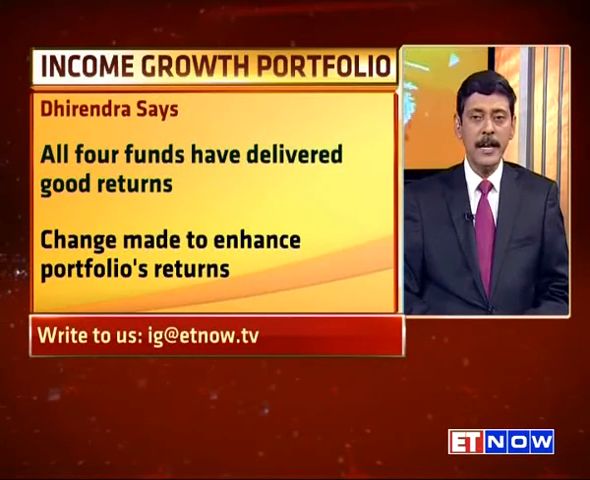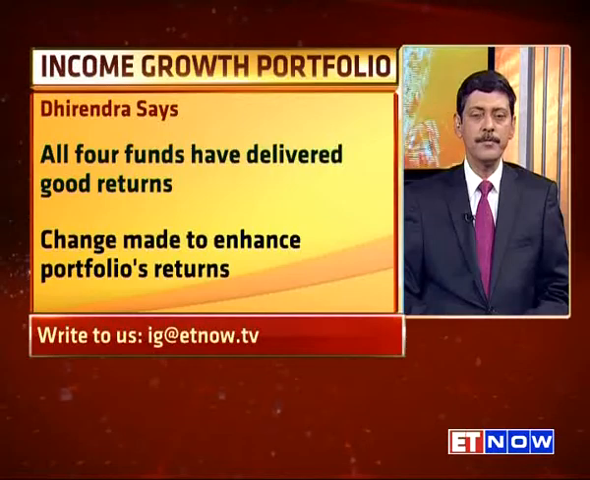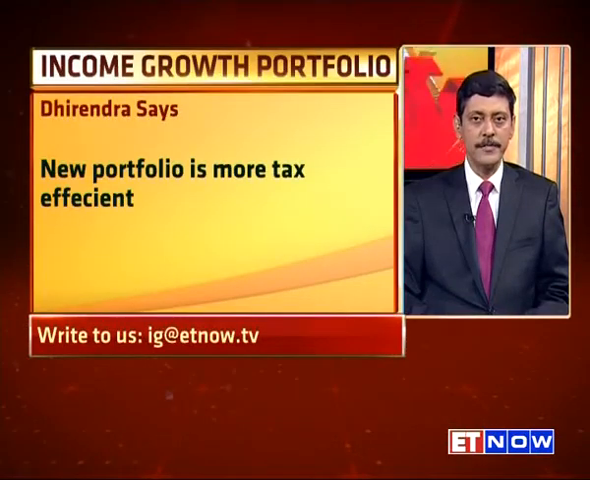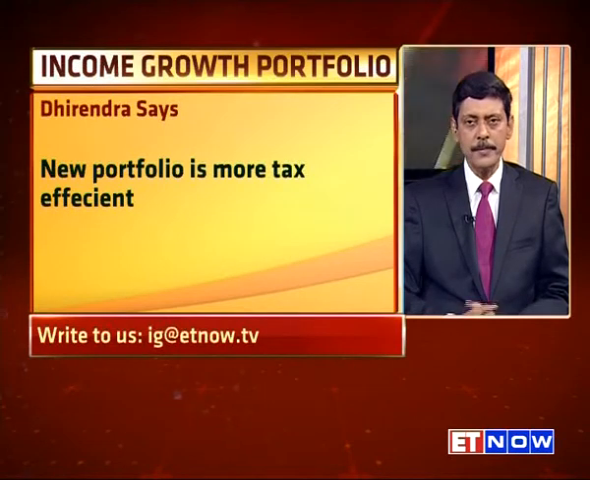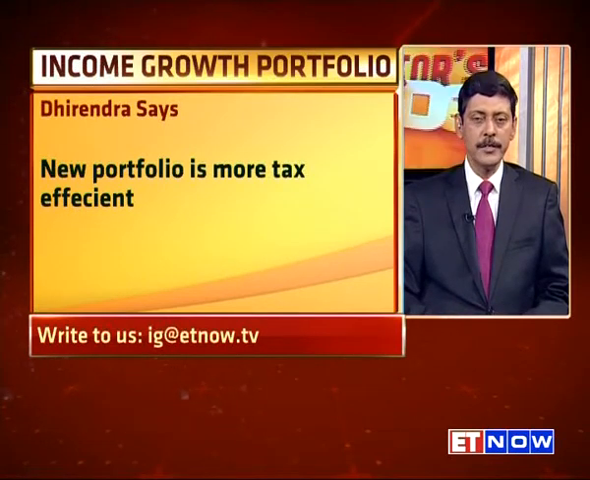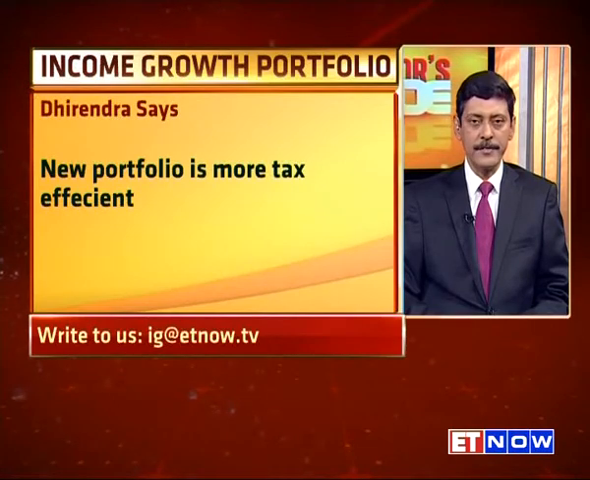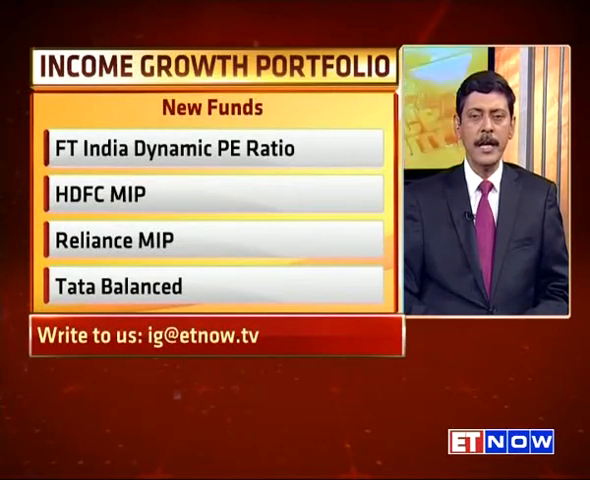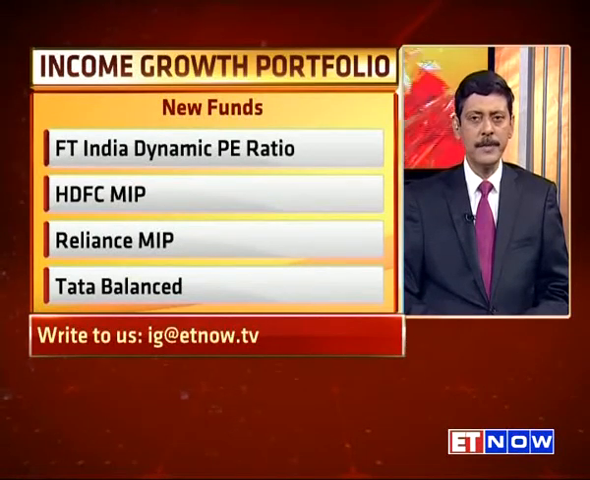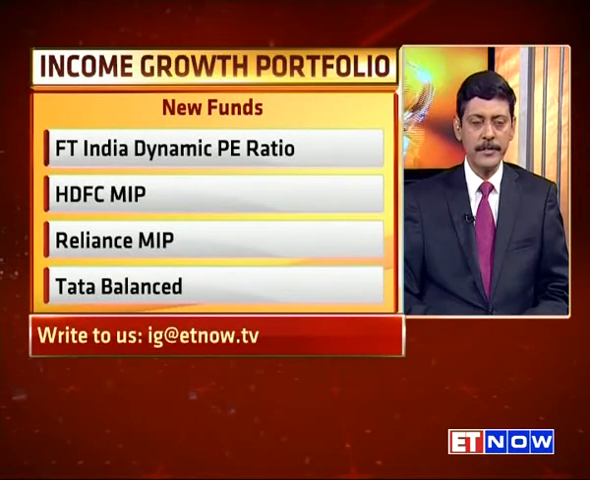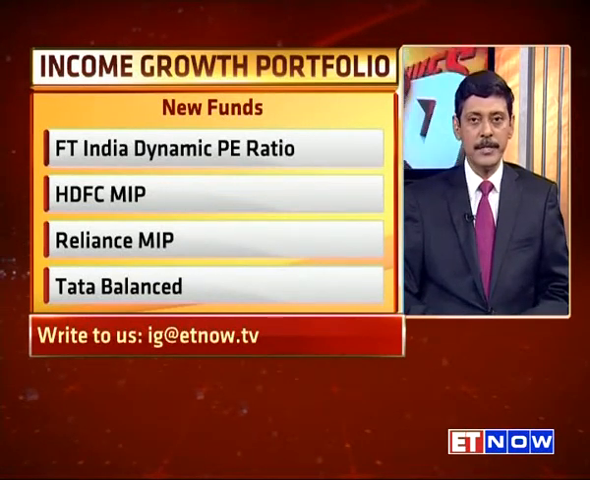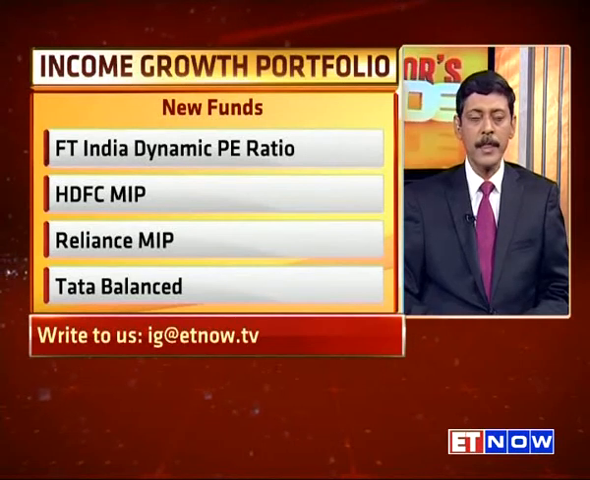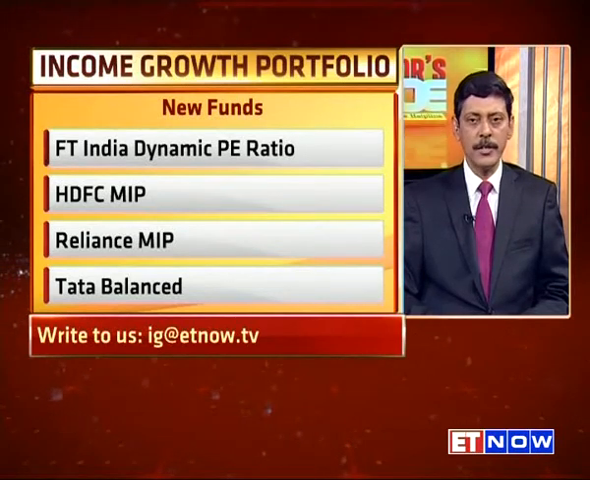The other thing I was exploring is how to make this portfolio more tax efficient, because this portfolio is not as tax efficient as our other portfolios, because the return derived from 3 of the 4 funds is not tax free. Two of them are fixed income oriented funds with little equity allocation, and the dynamic P ratio fund, because the allocation changes and it does not charge STT, on many occasions it can well be a fixed income fund, so it is not treated as an equity fund.